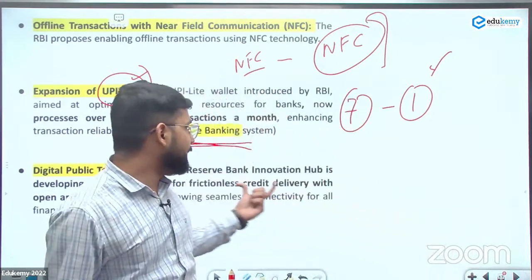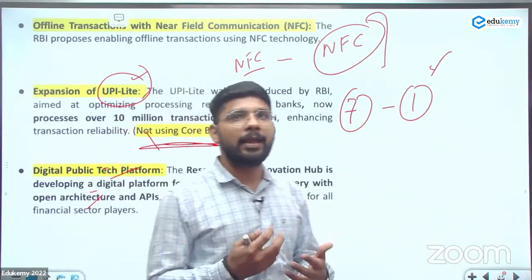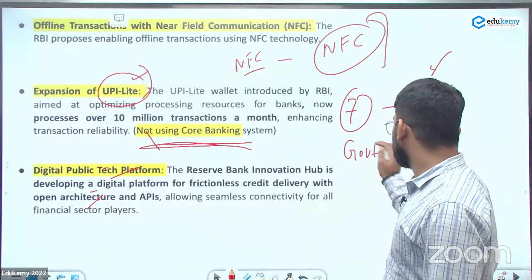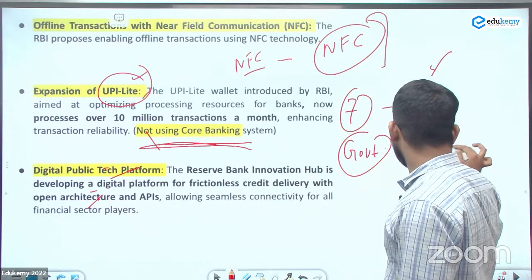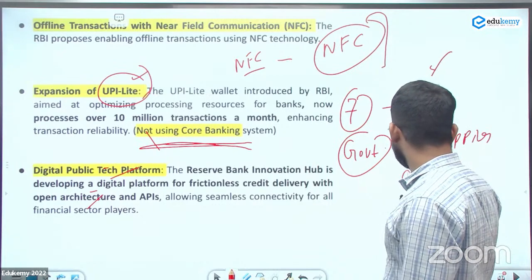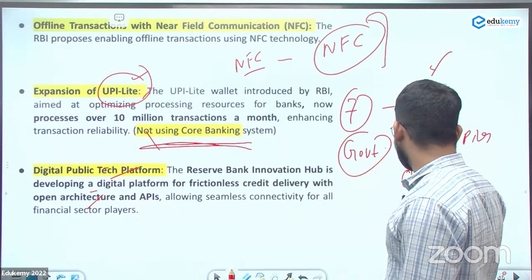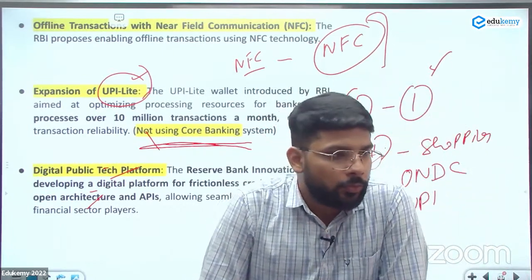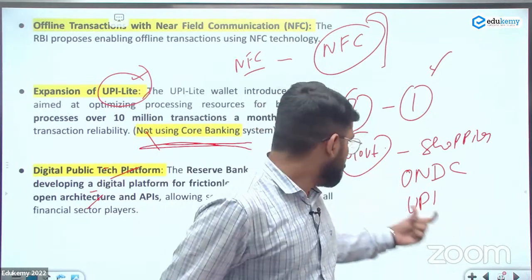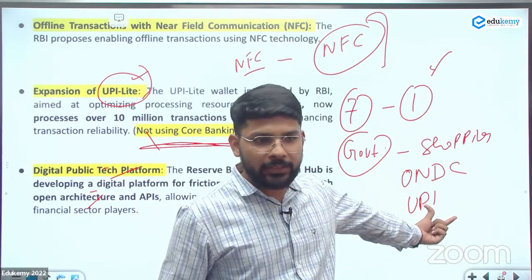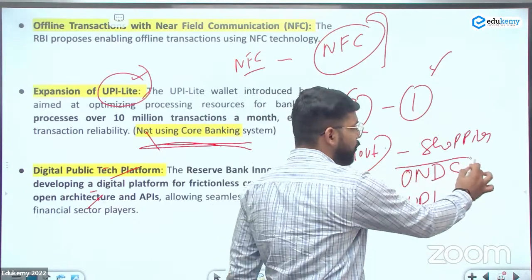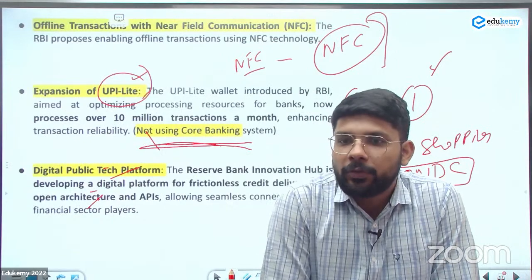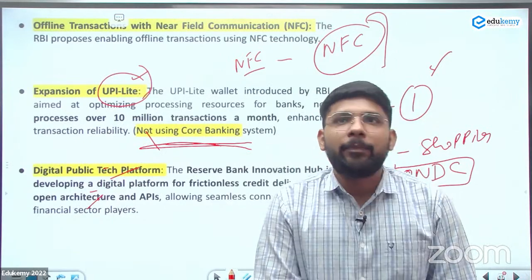Digital public tech platforms, like the ones we built, there is a platform of the government for shopping, ONDC. ONDC is a platform, and UPI is a platform of the government of India, through which we can make the payment to any merchant. And in ONDC, the Open Network for Digital Commerce, we can buy anything, even clothes or food. Multiple merchants will be present.